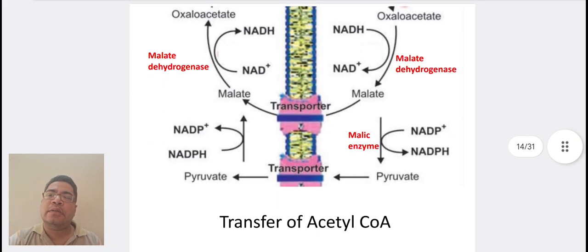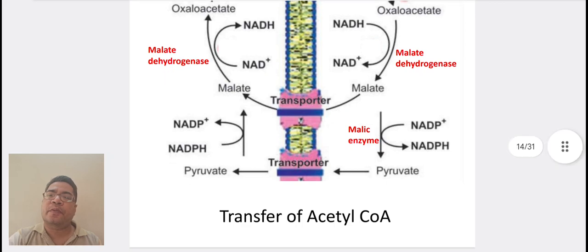Then in the cytoplasm, oxaloacetate is converted back into malate in the presence of enzyme malate dehydrogenase. This malate is transferred into the mitochondria, and the cycle is repeated.